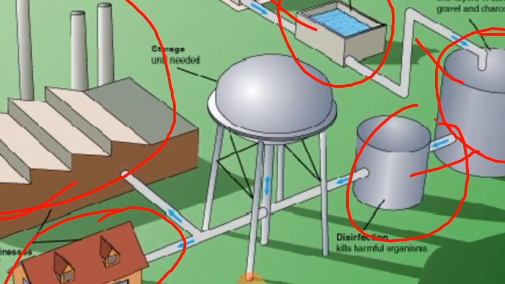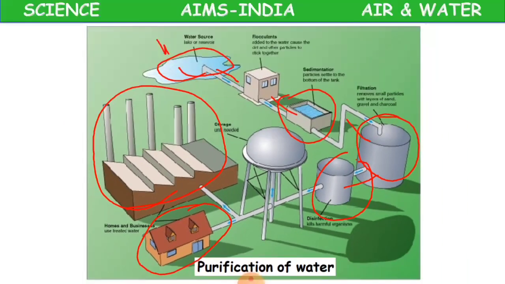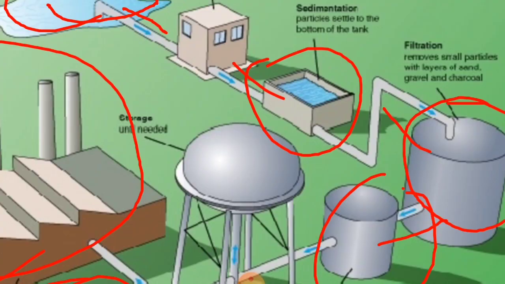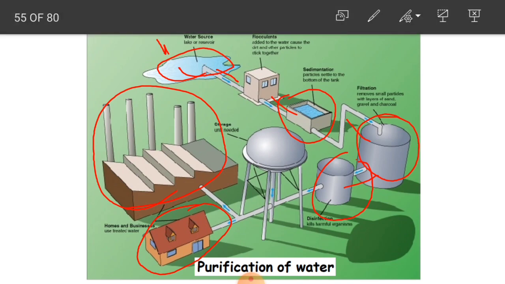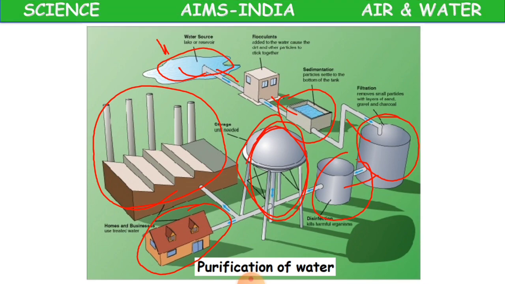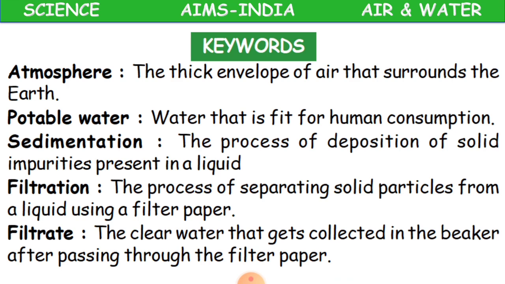Okay, chlorination is done here, and at the last it is going to be supplied to the houses and the laboratories. After all the processes, they store the water here, and then it is supplied to houses and the laboratories. Clear? So this is how we get the drinking water, children.